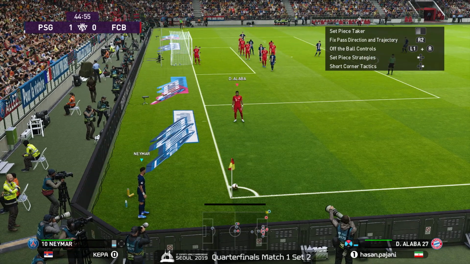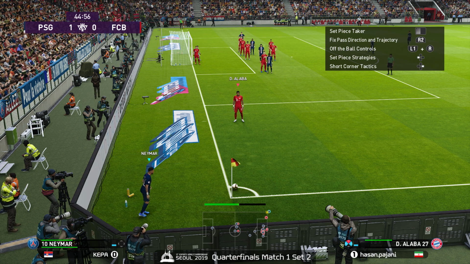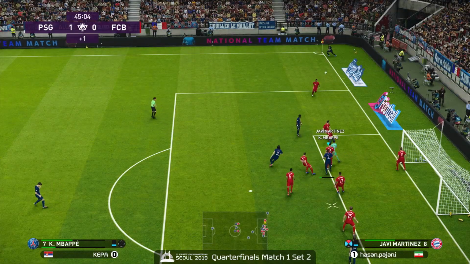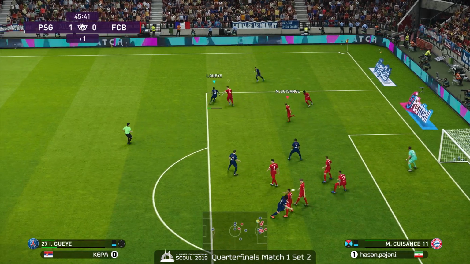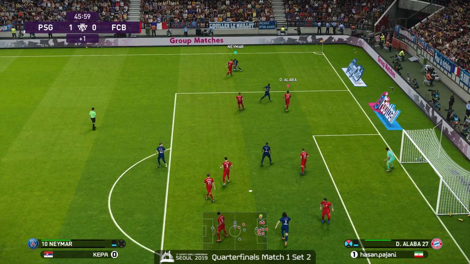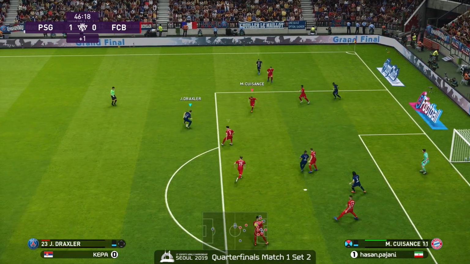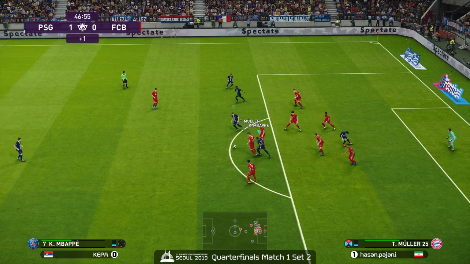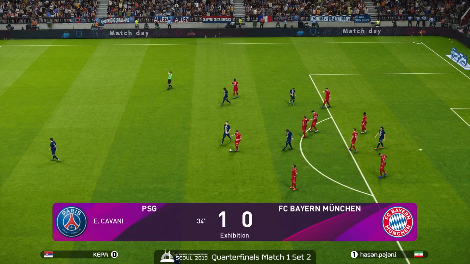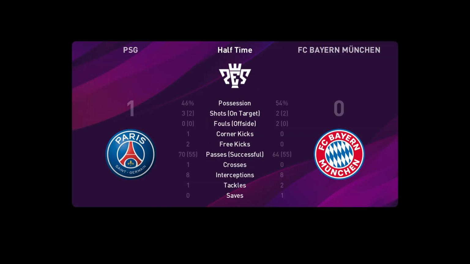Question is, will it be Neymar or Draxler? And it is Neymar. Neymar launching it over, scooped out, back right to him. Back to Neymar. Neymar with the control. Into Draxler in the center of the box, looking for Mbappe. Mbappe gets it, can't keep control, but that's going to do it for our first half. PSG leads 1-0, Kepa up 1-0.